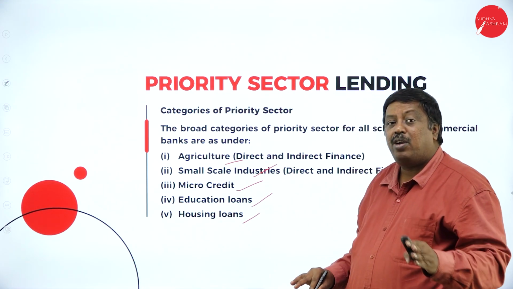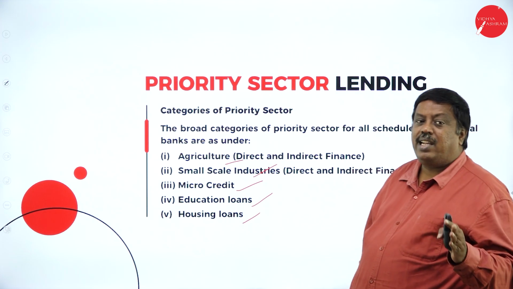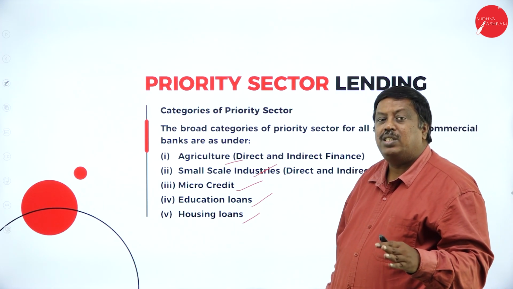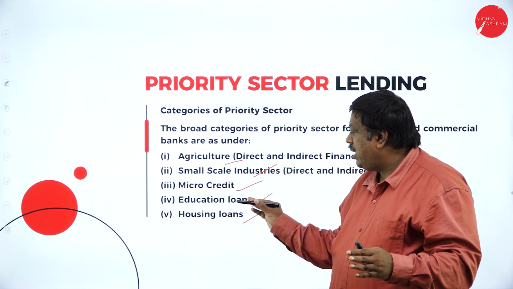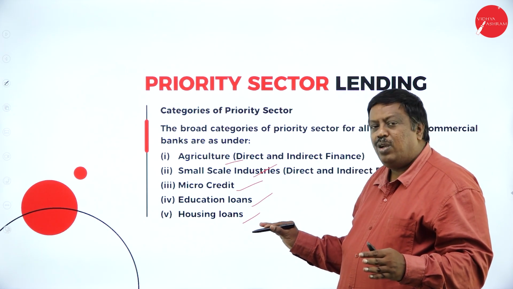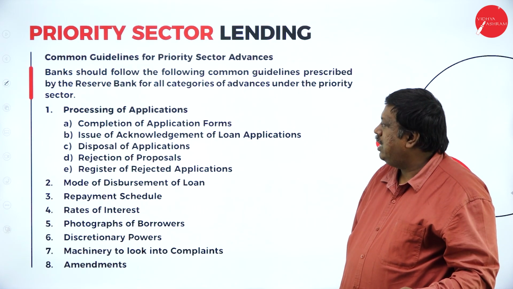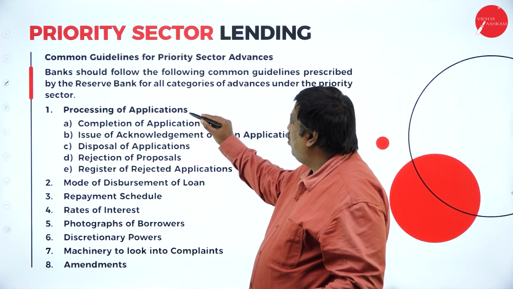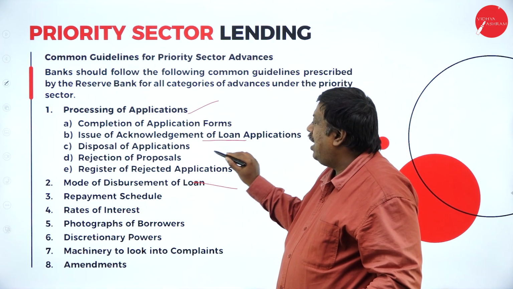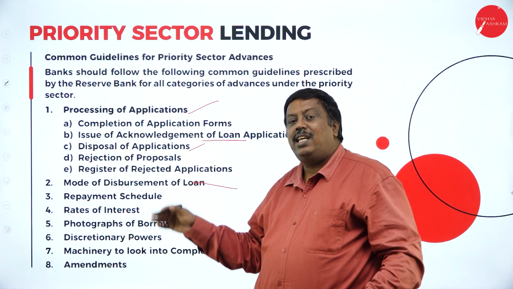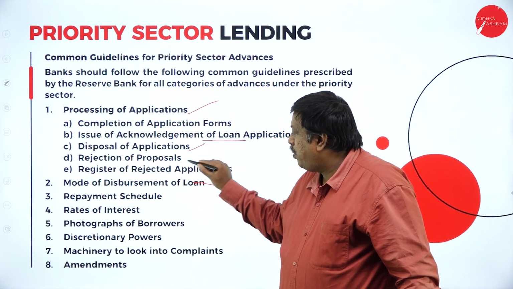See, the first priority is always that society has to provide loans for agriculture, either directly or indirectly, and next for small scale industries for the better growth of the nation, and then microcredit, education loans and housing loans. These loans are to be provided based on the requirements of the customers' needs. First, the bank has to process the application, complete the application forms, issue the acknowledgement, and disposal means sending the application, whether it is accepted to provide the loan or the proposal is rejected.